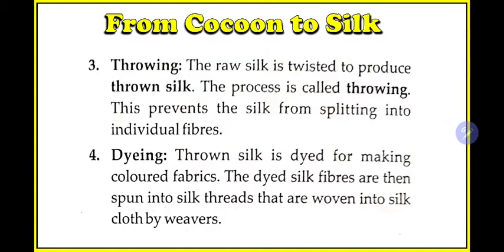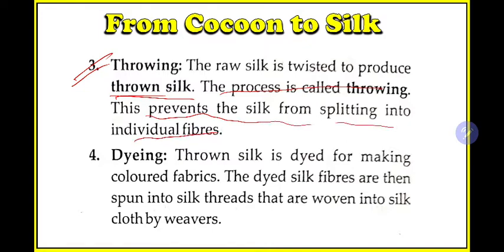Next is throwing. So what is throwing? The raw silk is twisted to produce thrown silk. Okay, thrown silk. So what is thrown silk? We need to know. This is called throwing. This prevents the silk from splitting into individual fibers.